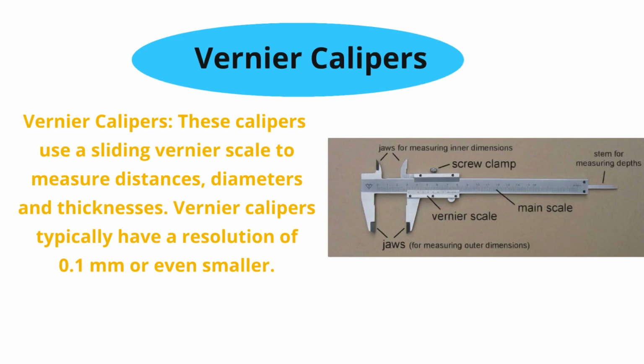This is how the vernier caliper looks. If you look at the figure, there is one main scale, one vernier scale, and there are two jaws. The lower jaws are used to measure the outer dimension of the object, and the upper ones are used to measure the inner dimension of the object. All you have to do is place your object between these jaws, and then you can check your main scale and the vernier scale reading to get the measurement of that object.